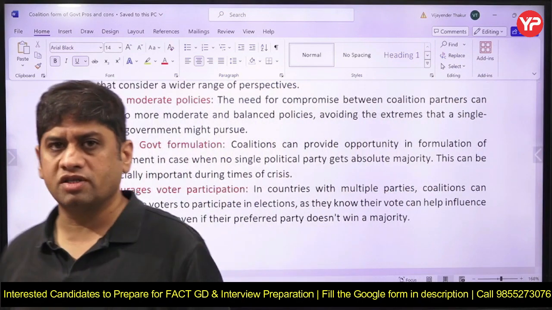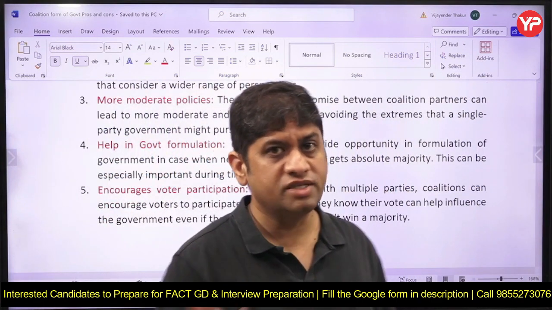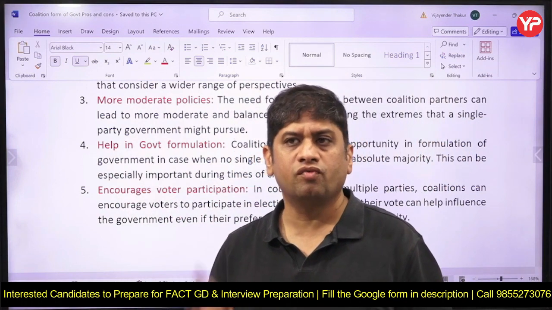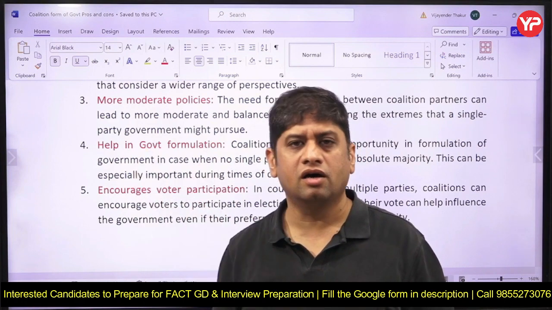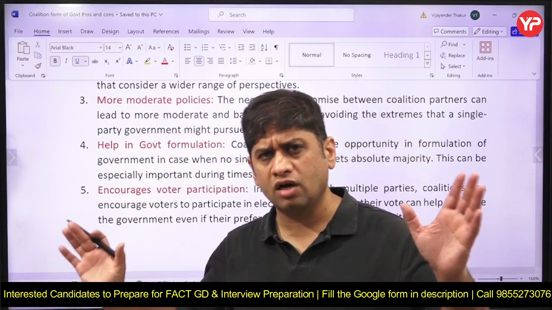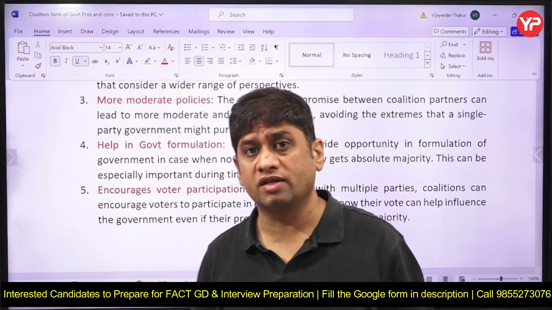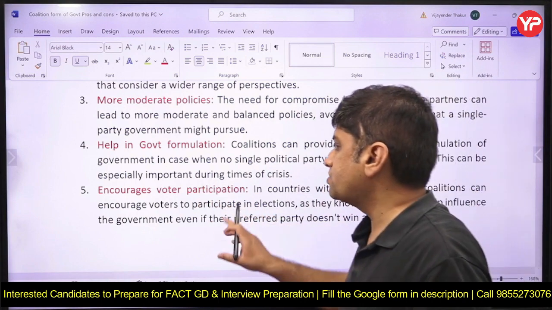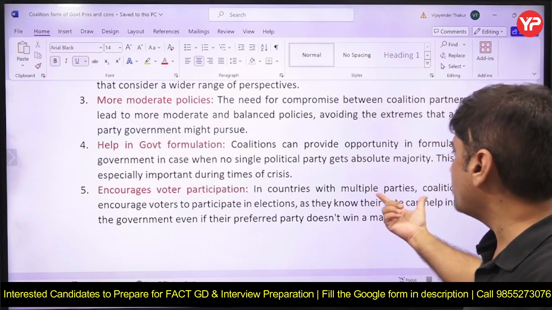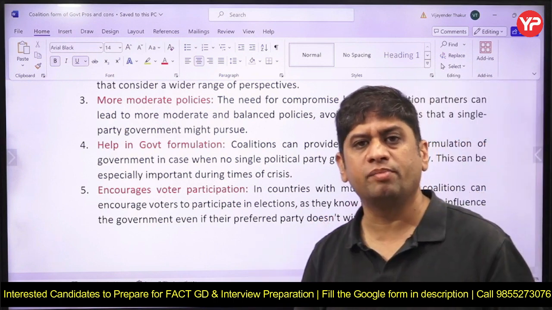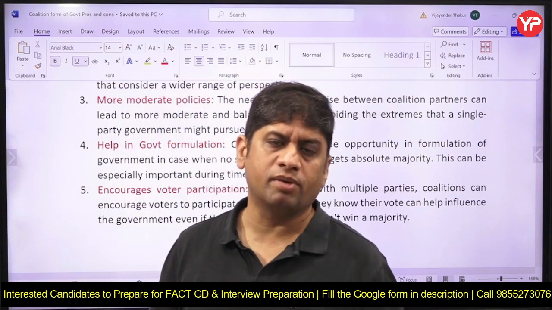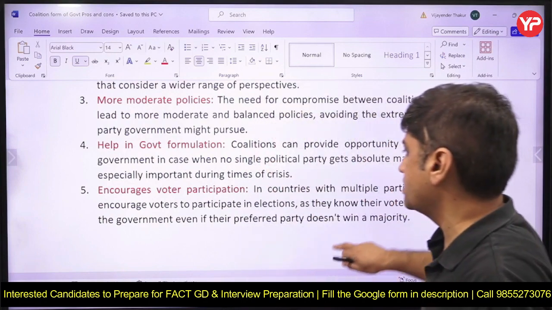If coalition culture is not there, think of NDA not being there. So how can the BJP form the government? Because forming government is very important. Otherwise, as we know, 1.2 or 3 trillion rupees were spent on the election. That is huge expenditure on the election. We cannot afford another election, right? So voter participation is also encouraged because of the coalition culture. Multiple parties come together and motivate people to participate in elections and voting. Every regional political party will also motivate the voters to participate in elections.